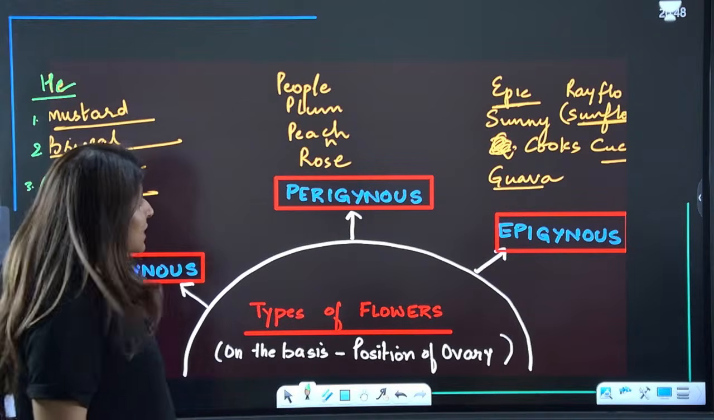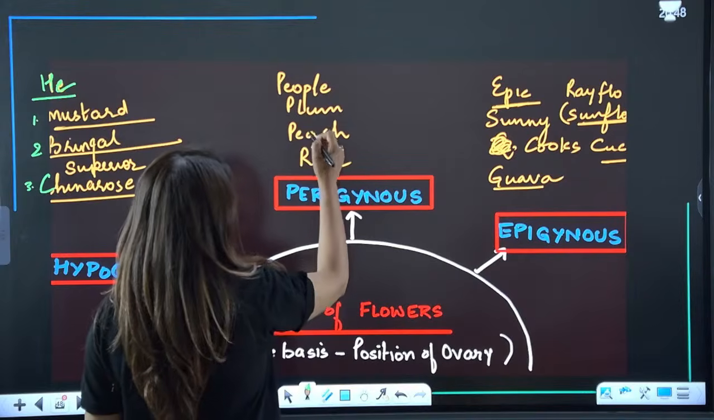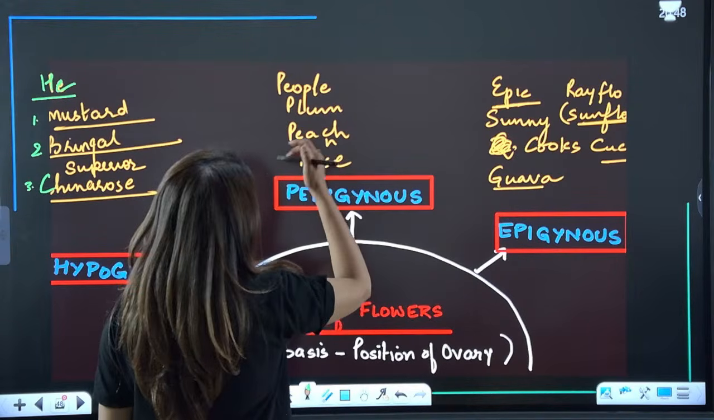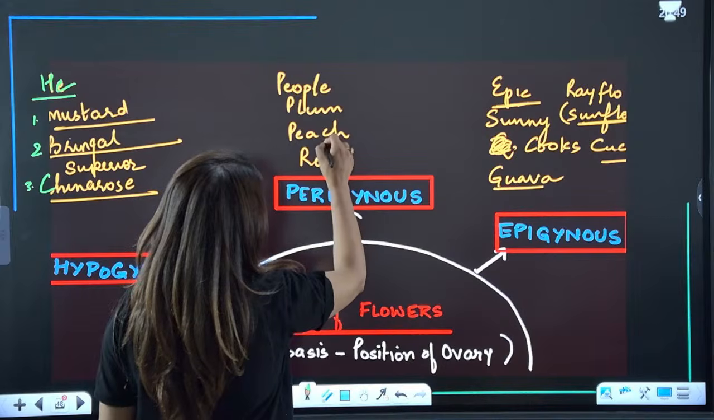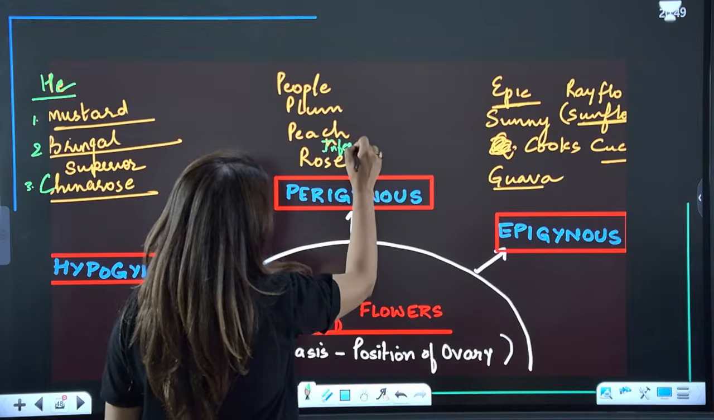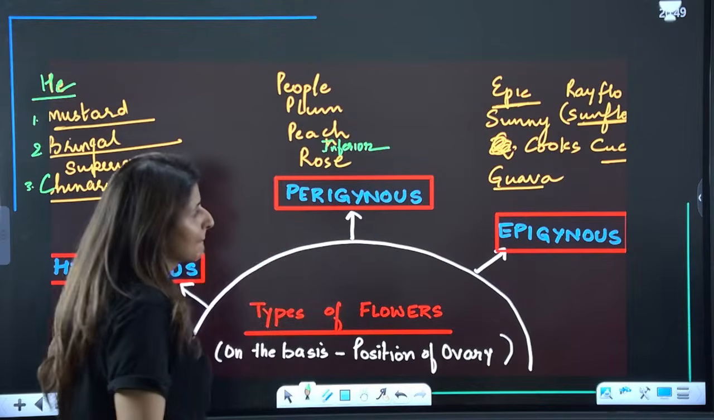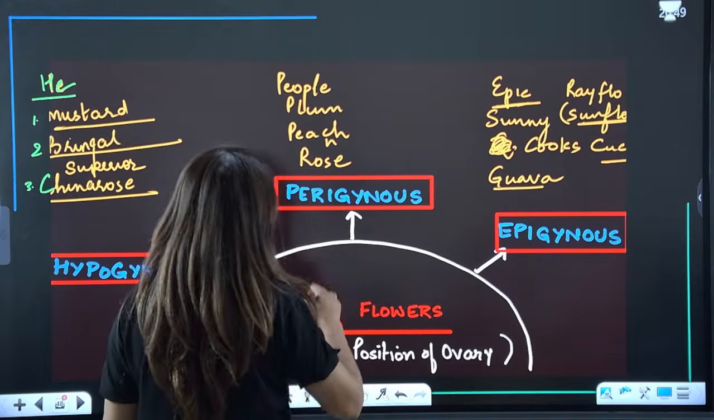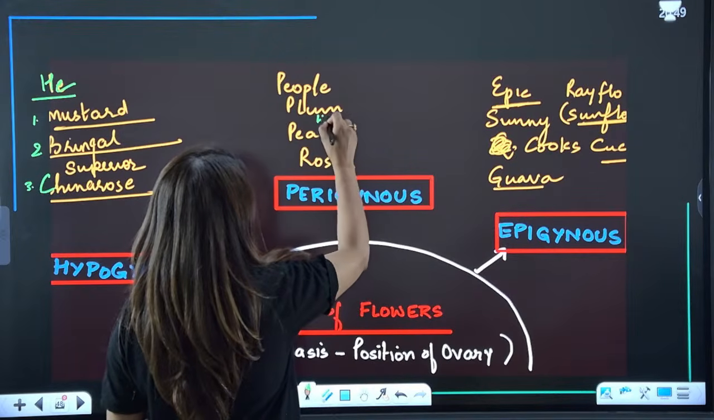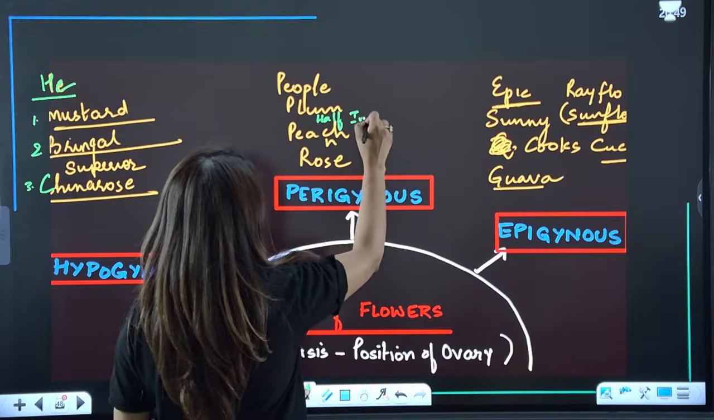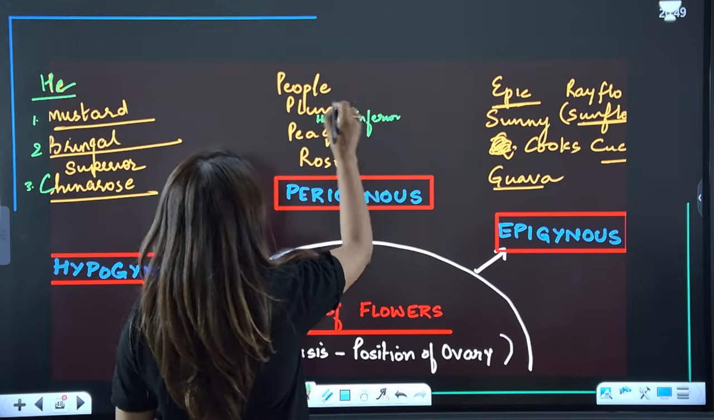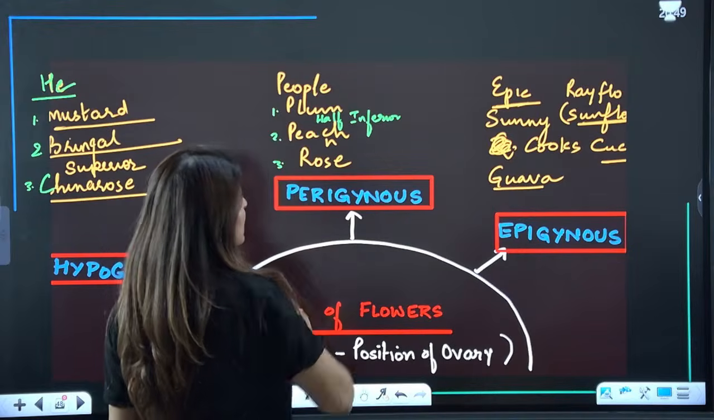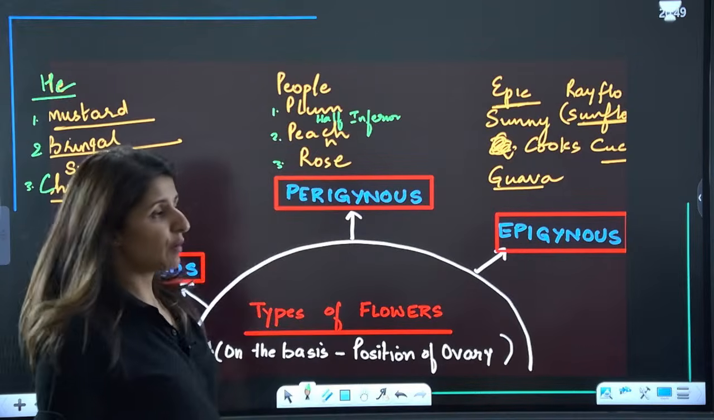So for perigynous, guys, people pluck peach and inferior rose. Half inferior: people pluck half inferior peach and rose. So people means perigynous: plum, peach and rose. These are the examples, and half inferior is the type of ovary.